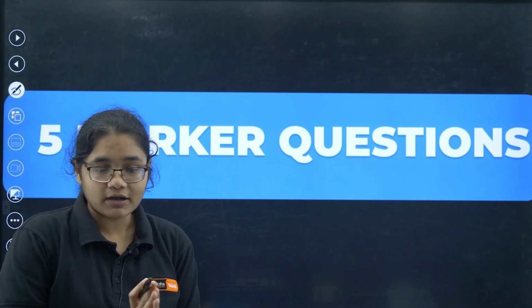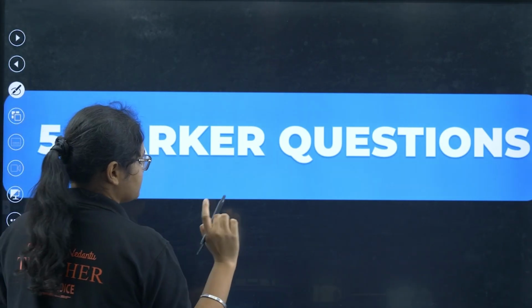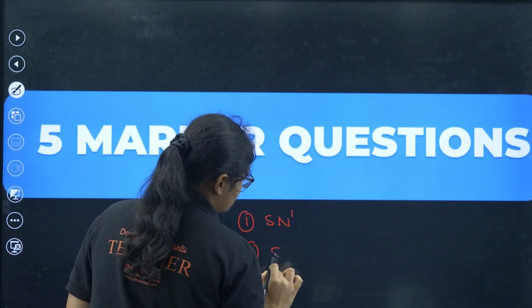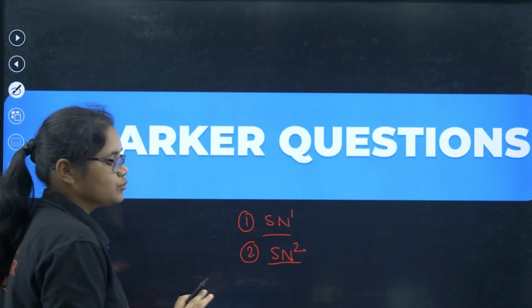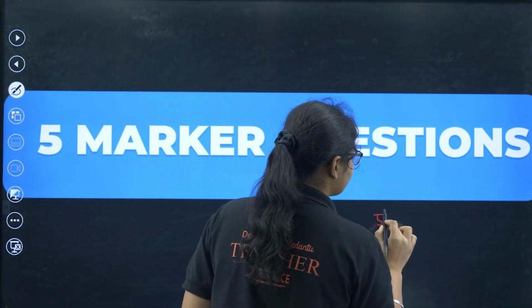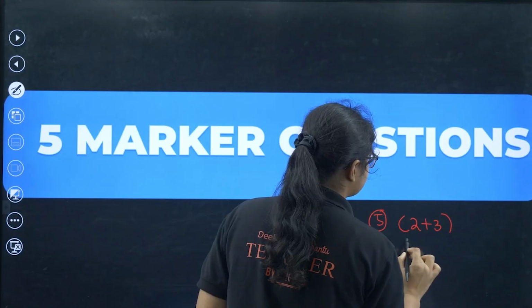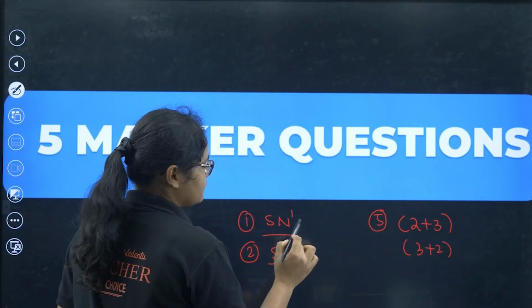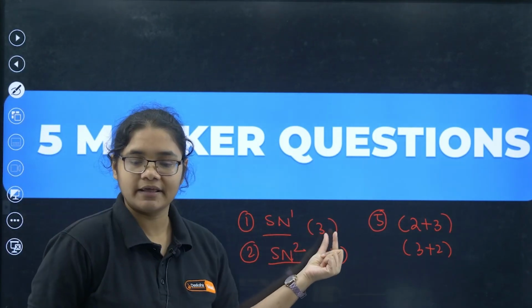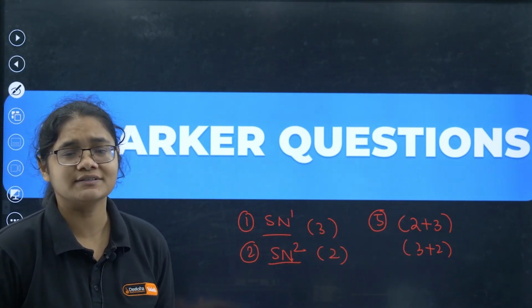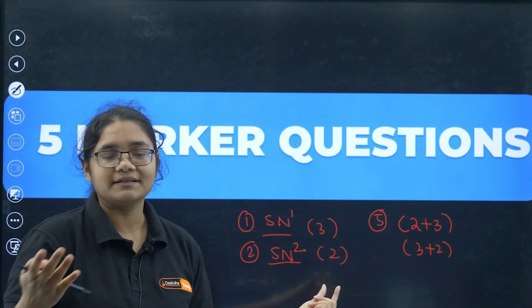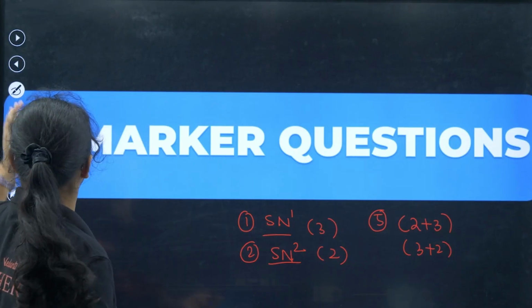Next, we will move to 5-marker question. So in this chapter, in the 5-marker question, there will be only 2 questions you can expect. One is your SN1 mechanism and the other is your SN2 mechanism. The 5-marker question will be in the form of 2 plus 3 or 3 plus 2. Okay, so if SN1 is a 3-marker question, SN2 is a 2-marker question. So definitely this one question will be there. With that, 2 reactions can be given, 2 definitions can be given, something like that can be asked, or here one SN2 will be given and then 3 fill in the blanks reactions can be given to you. That's what will be asked in the 5-marker question.